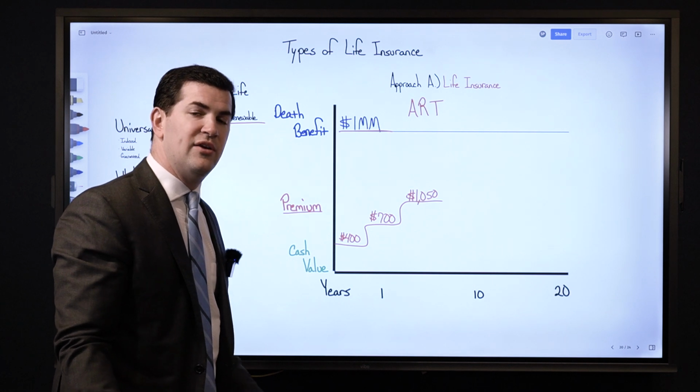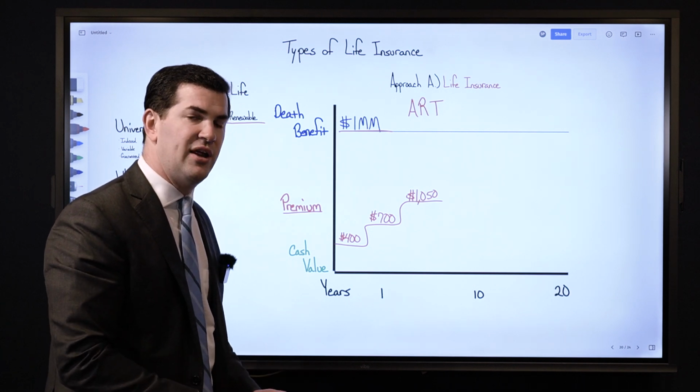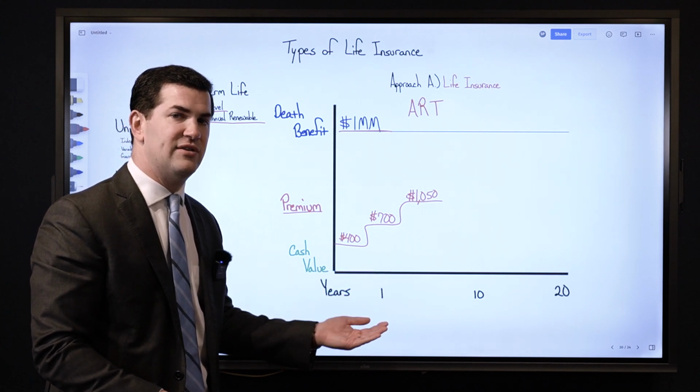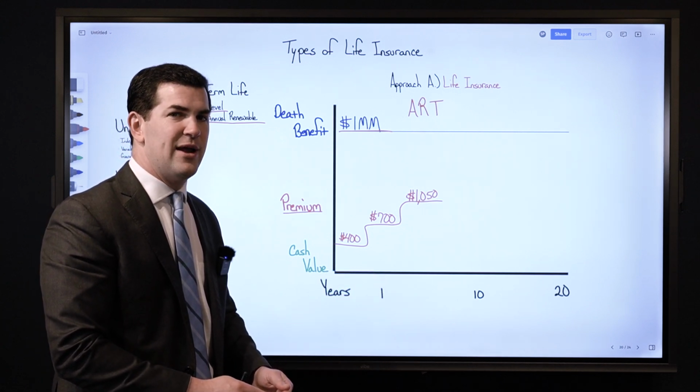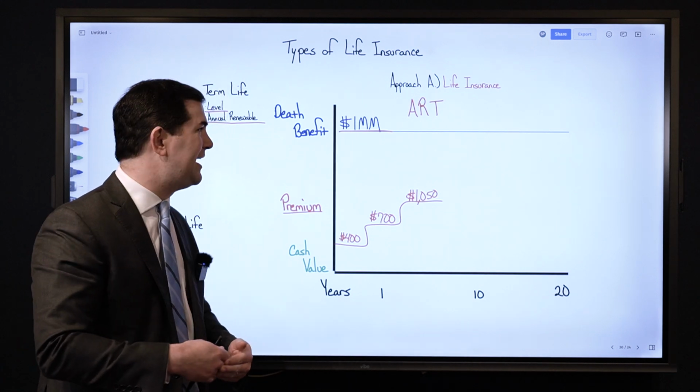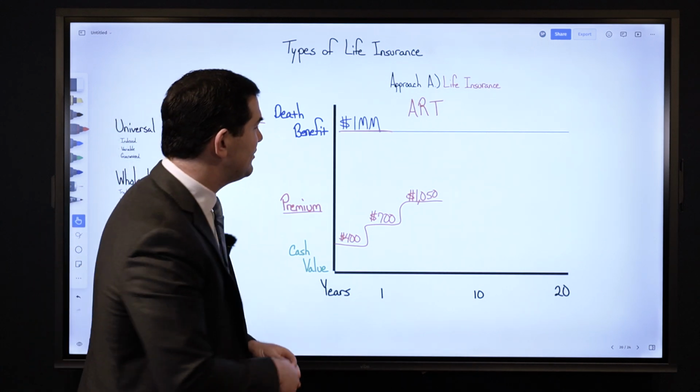So this is nice because I can start with a low cost. If I have a short-term liability, that's typically where this type of product makes sense. However, if it's a liability that I'm going to have for a long time, or I want protection for a long time, this product usually does not make sense.